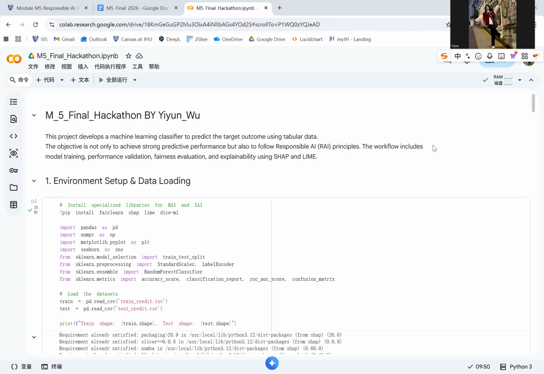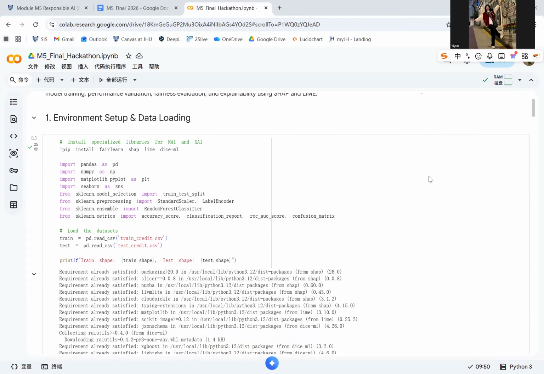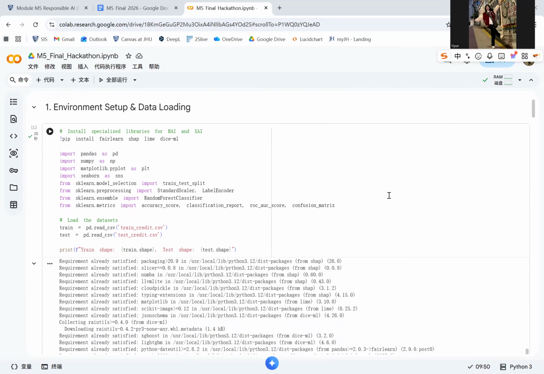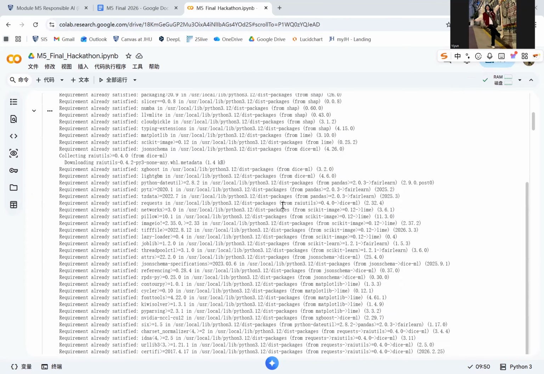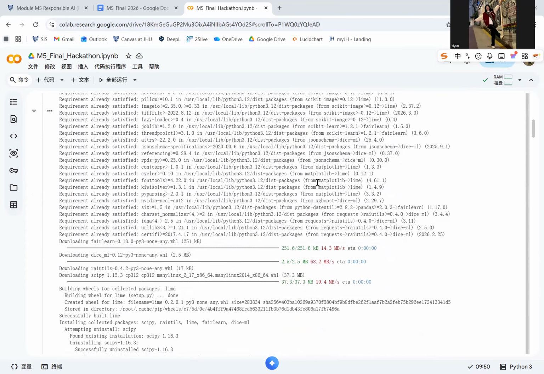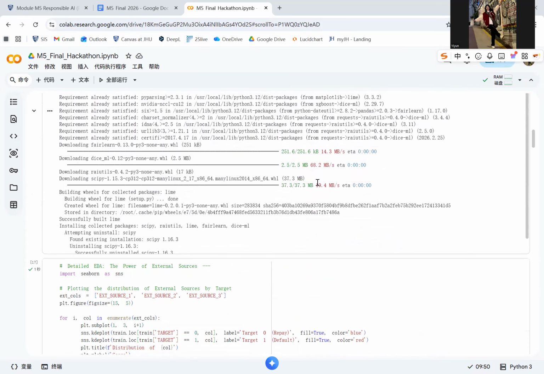So the first step of the project was data exploration and pre-processing. We began by loading the datasets and examining the distribution of the variables. In particular, I explored several external risk indicators such as external source 1 to 3.